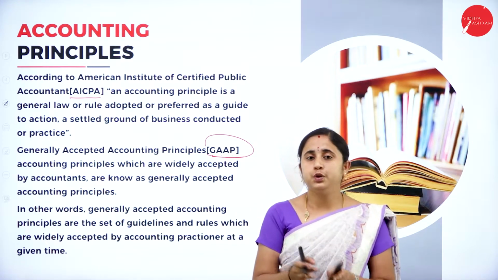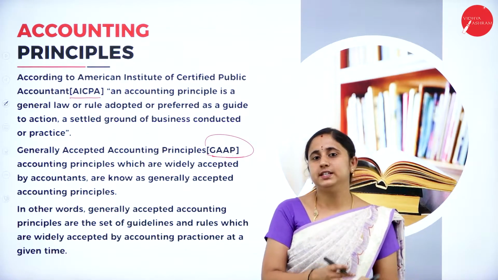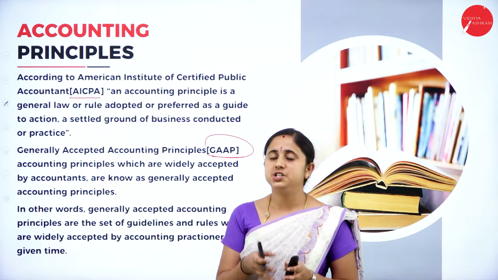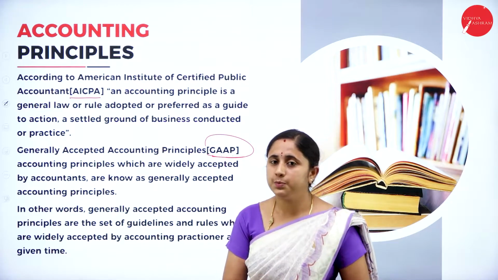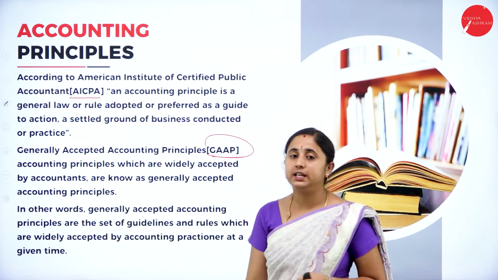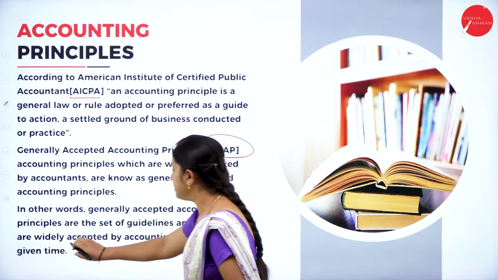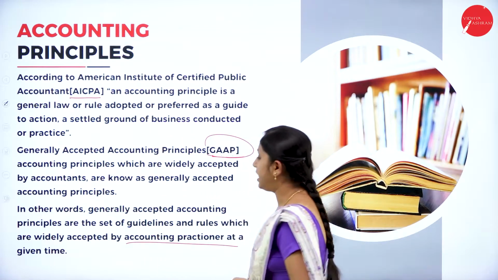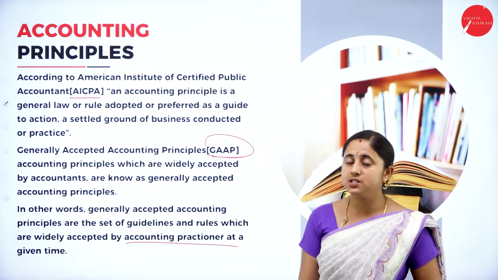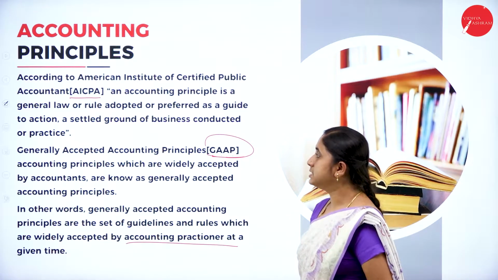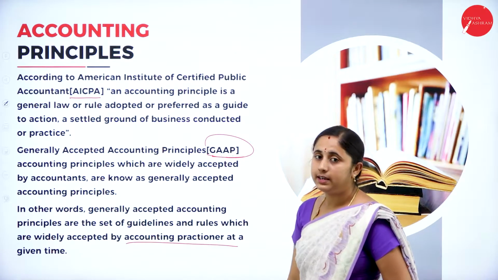So it is useful for the organization and it is easy to follow the rules. That set of rules and regulations, the widely accepted accounting principles, are called generally accepted accounting principles. So these principles are accepted by the accounting practitioners at a given time. So this is accounting principles and GAAP.